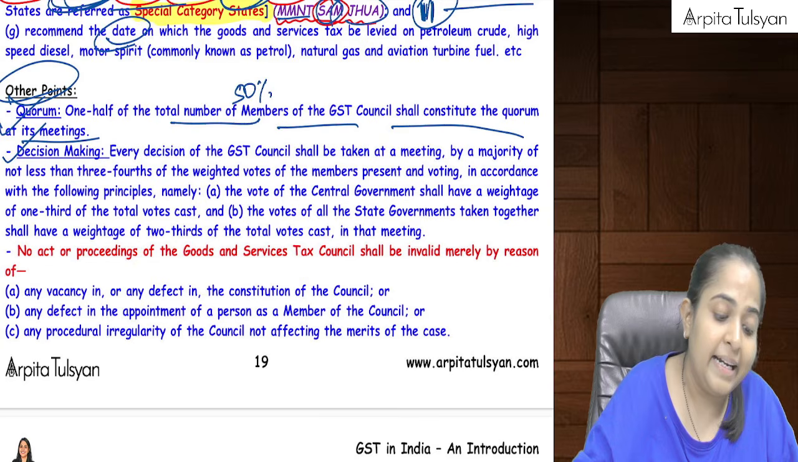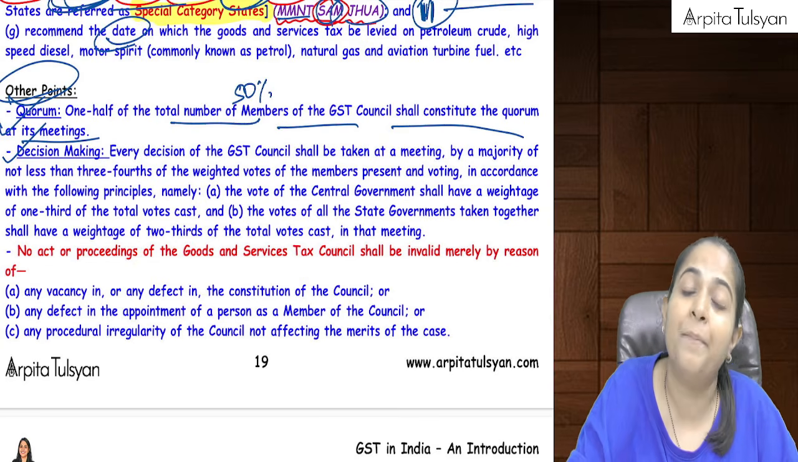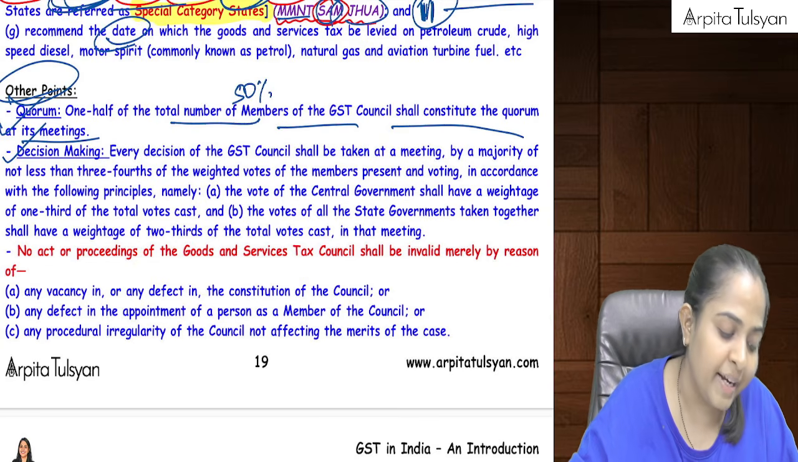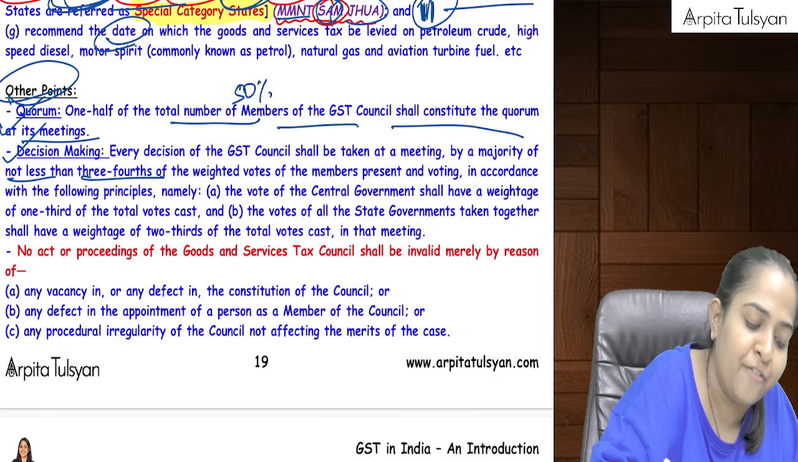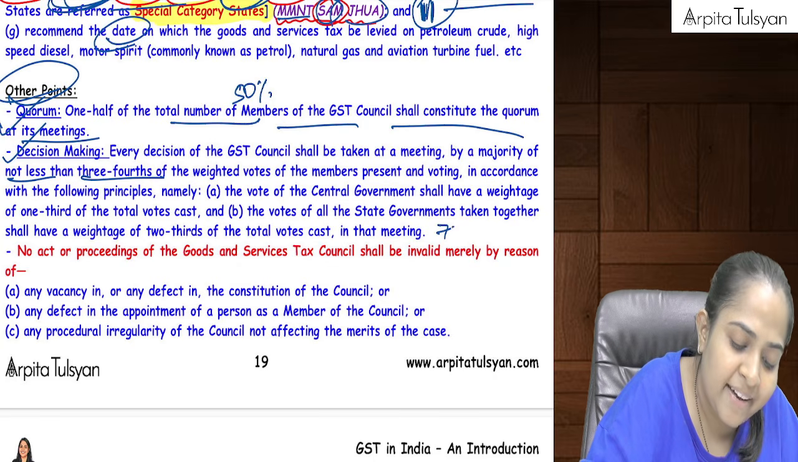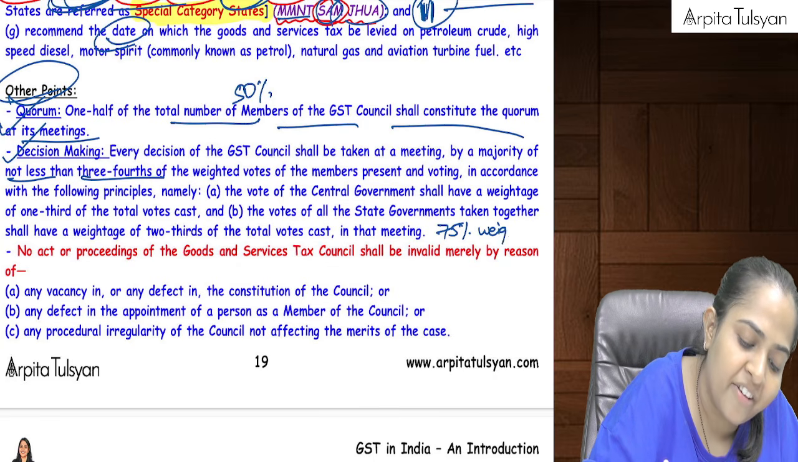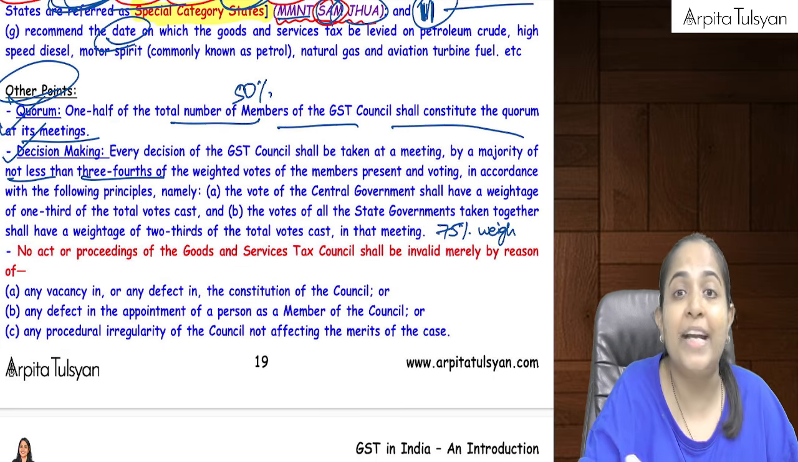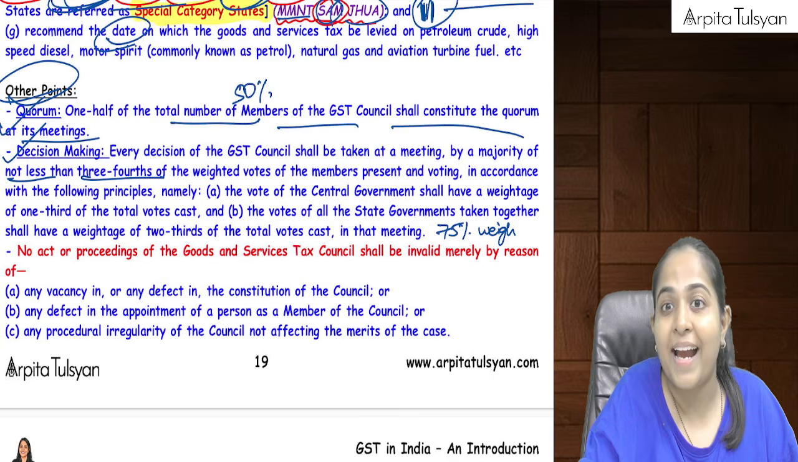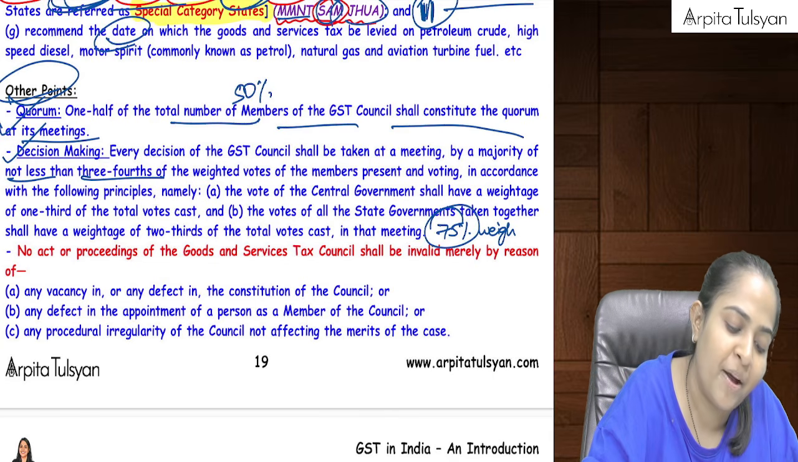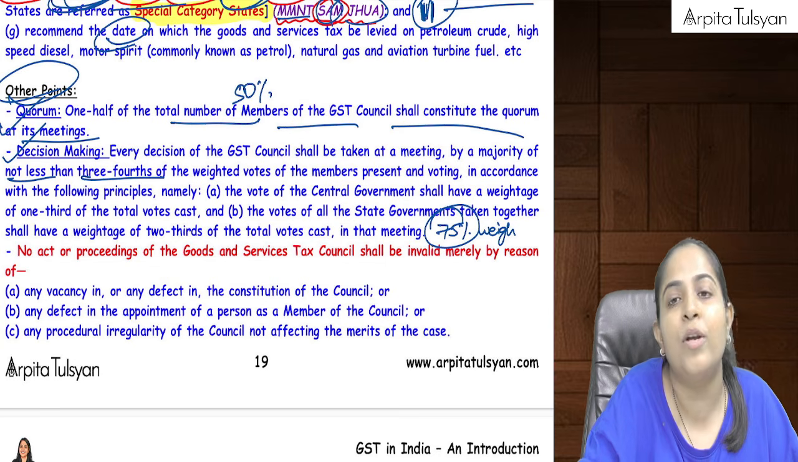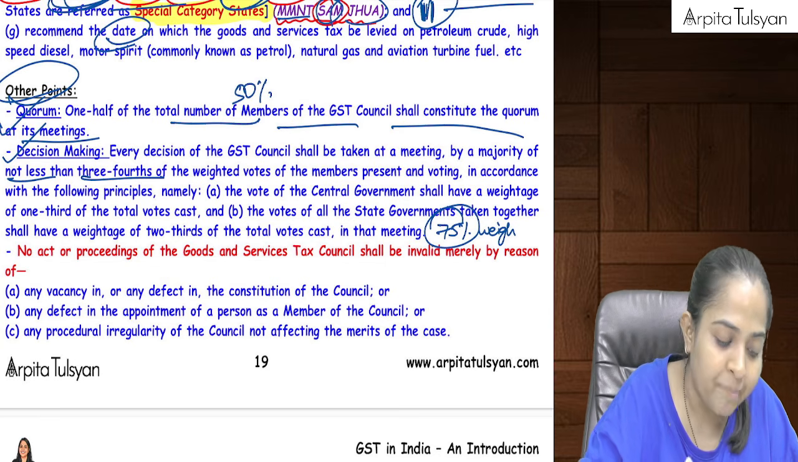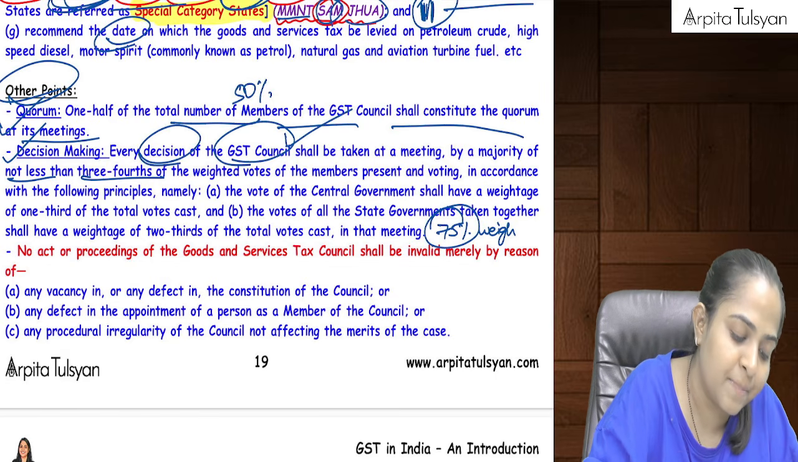Similarly, for decision making, whenever they want to take some decision at the GST Council meeting, it should be taken by a majority of not less than 3/4 of the weighted votes. That is 75% weighted average voting should be there. Means kind of a special resolution. 3/4, 75% voting should be in favor of a particular matter. Then only it will be considered that the decision of the GST Council has been taken.